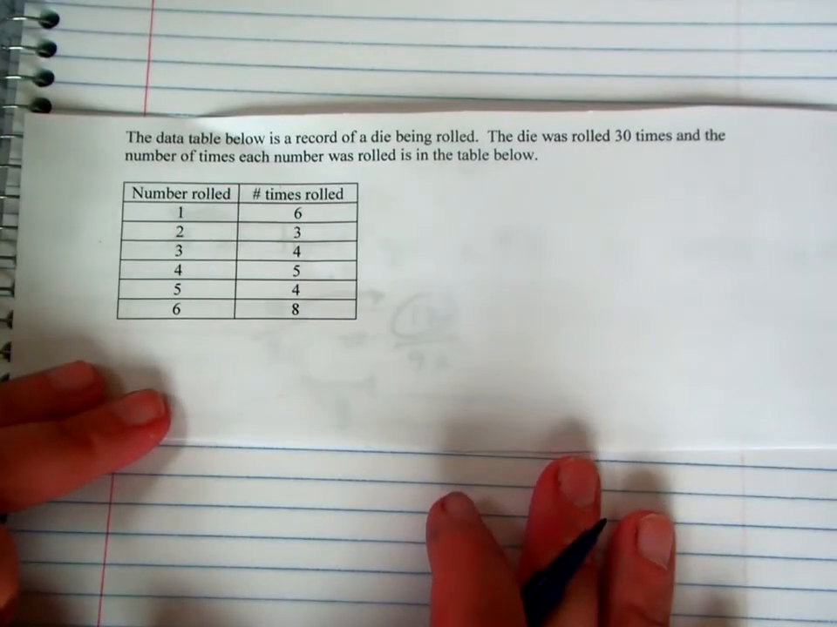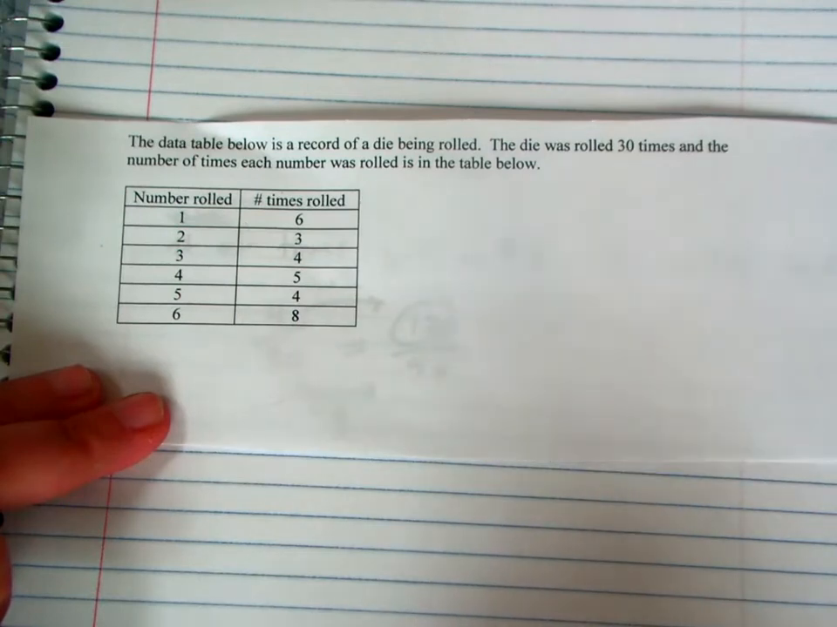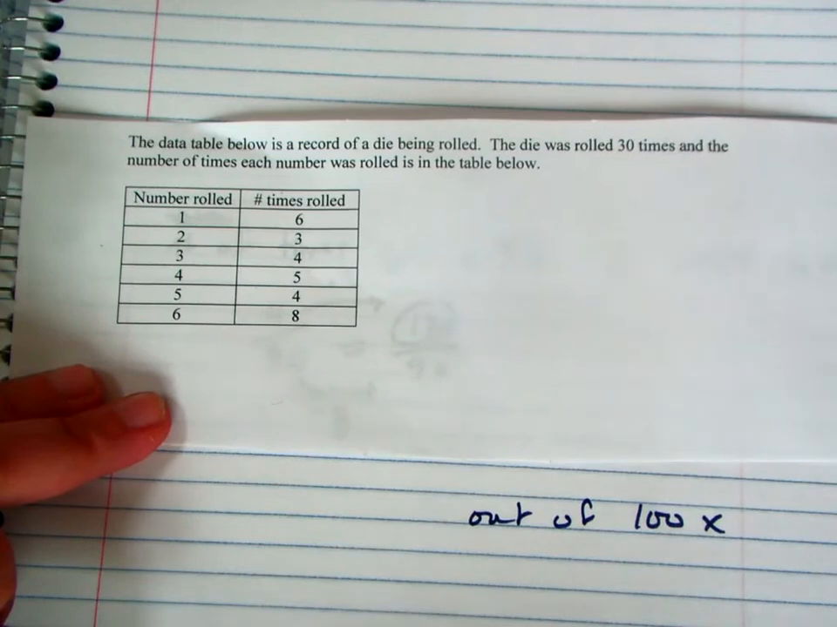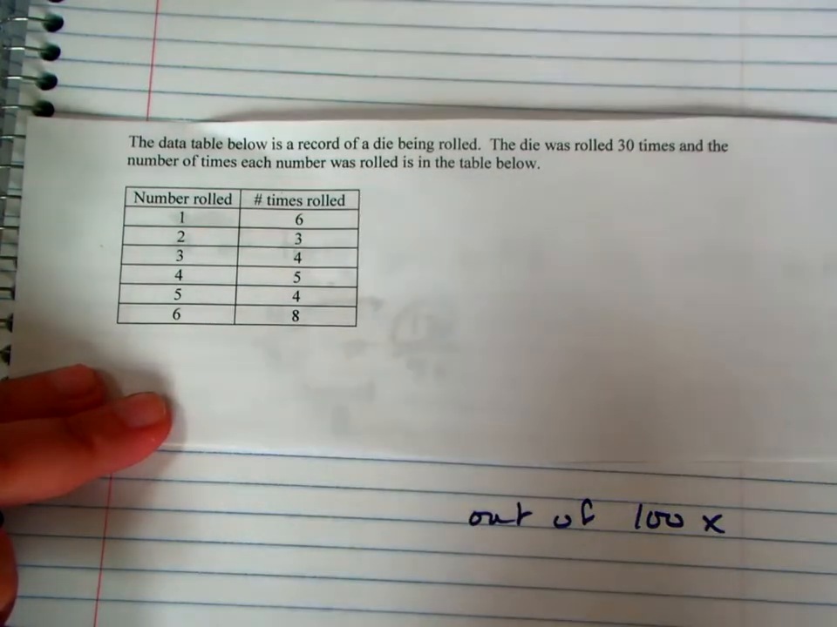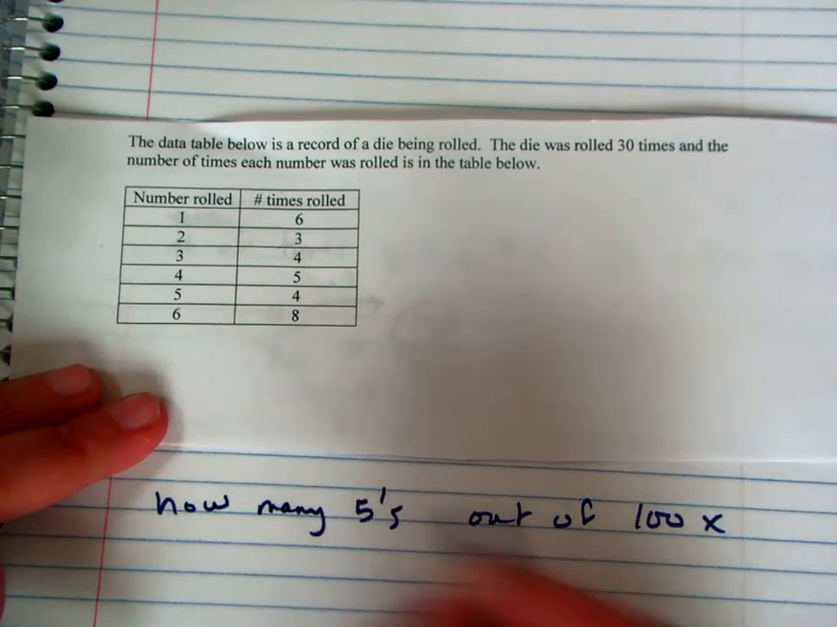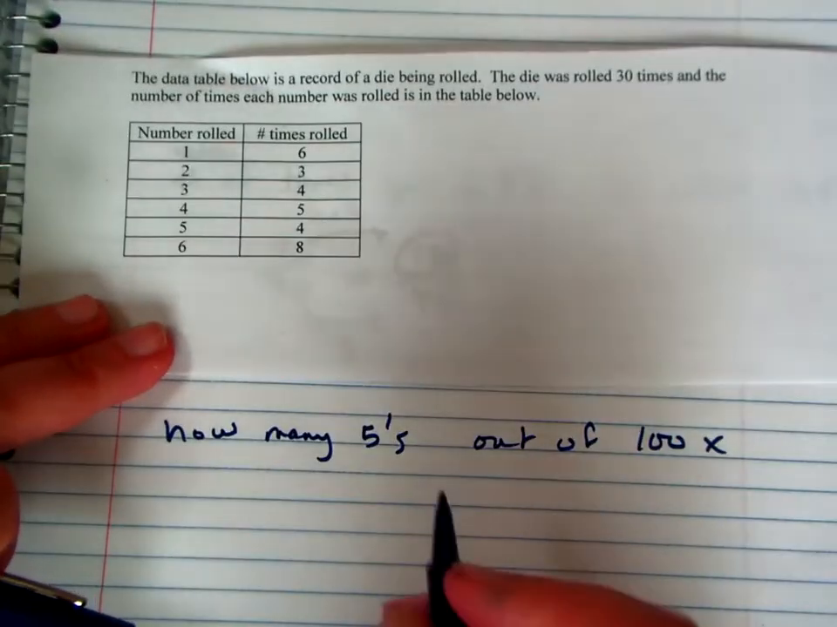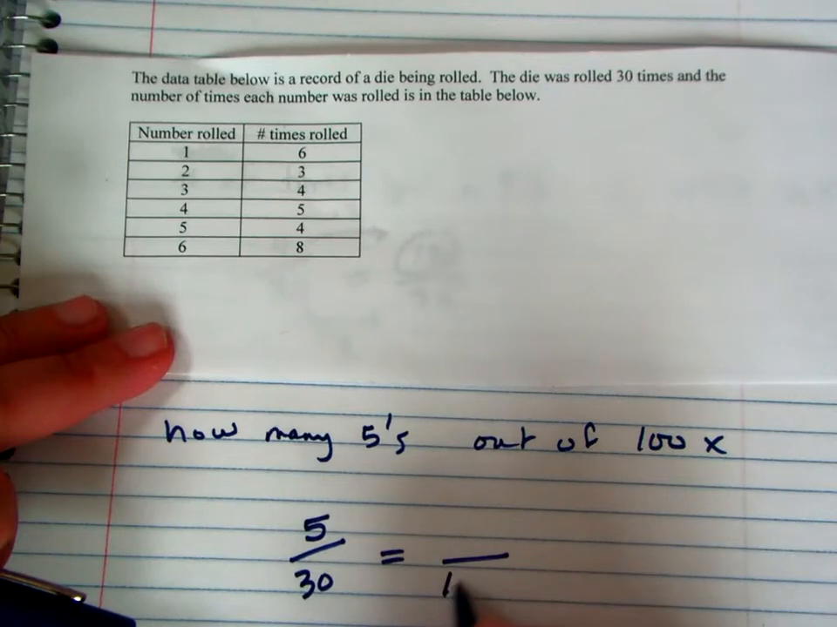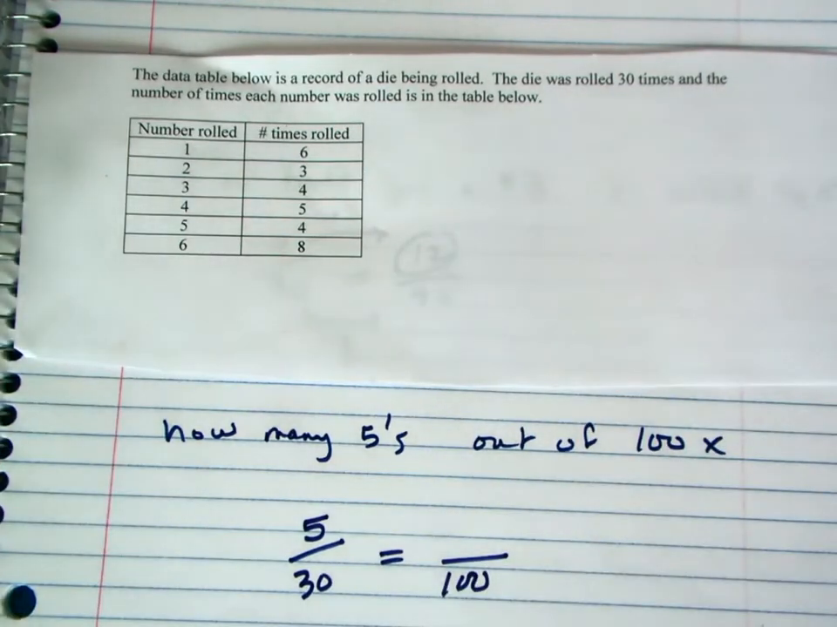But if I want to know out of 100 times, and let's say I'm going to do the 5. Okay, out of 100 times. So this is the slightly more difficult situation where it's not a simple probability. It was 5 out of 30. Okay, and how many is that out of 100? It's not a simple proportion is what I meant, but it's still just a